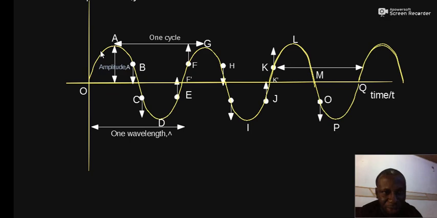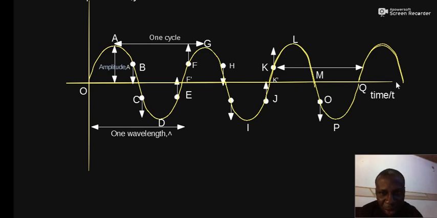So what happens? As the wave travels from O, it goes in the positive direction. That is, the wave particle continues to increase in vibration. So the vertical axis Y represents the displacement from its main position. So what is the main position? The line O through F prime through K prime to Q is the X axis, and it continues. That line is the rest position, also known as the equilibrium position, also known as the mean position.